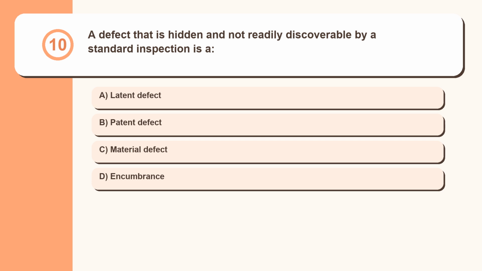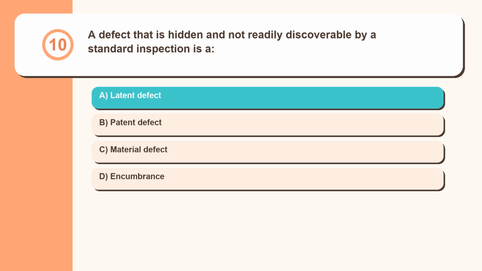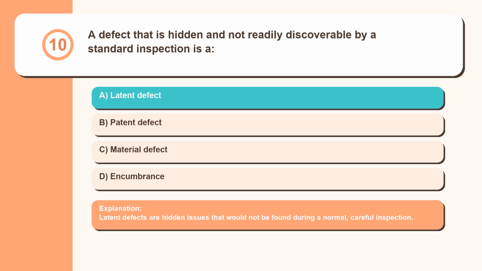Question 10. A defect that is hidden and not readily discoverable by a standard inspection is a latent defect, patent defect, material defect, encumbrance. Latent defects are hidden issues that would not be found during a normal, careful inspection.